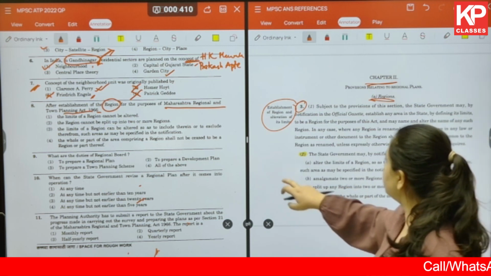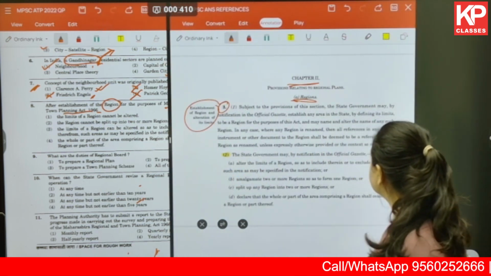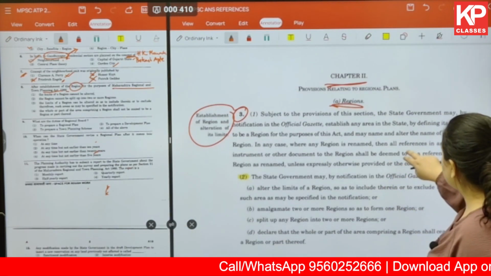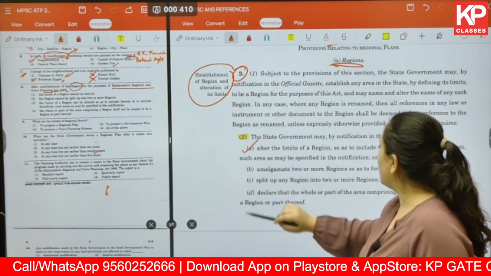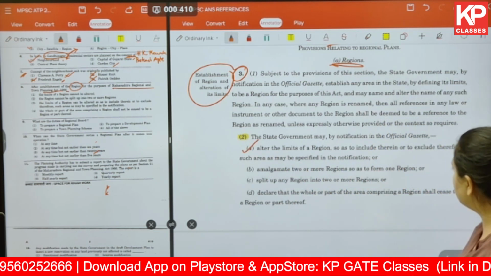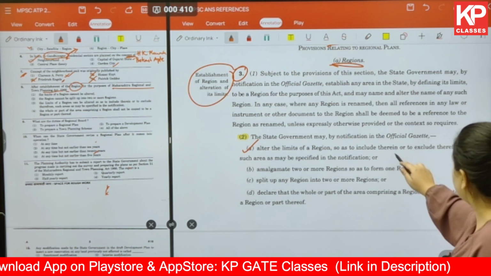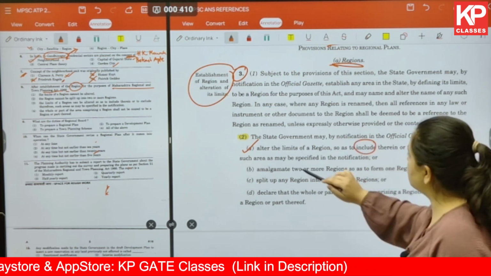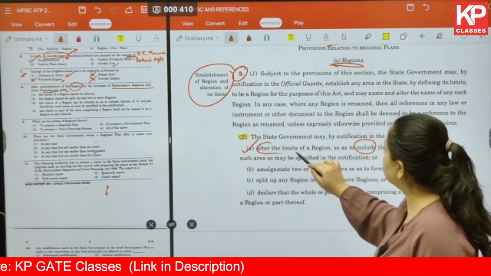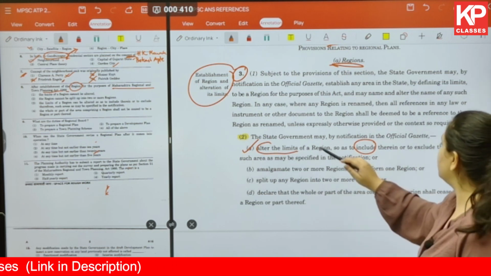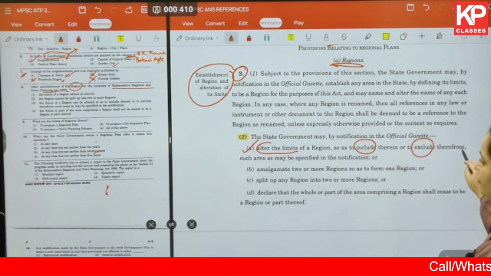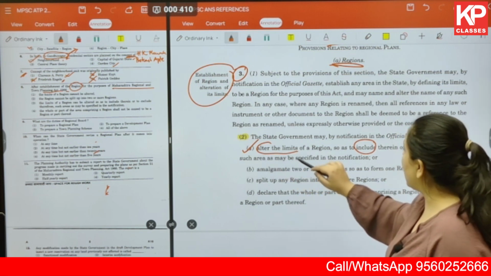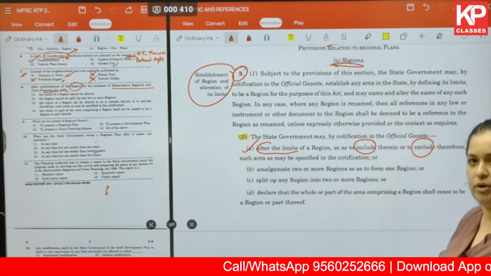The state government by notification in the official gazette. Now the first one: alter the limits of a region so as to include therein or to exclude therefrom such areas as may be specified in the notification.